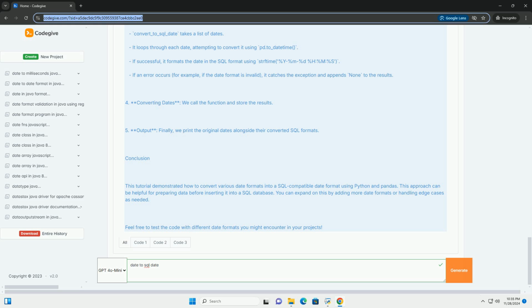Explanation of the code. 1. Importing libraries, we first import pandas for date manipulation. 2. Sample dates, we define a list of dates in different formats. 3. Function definition. convert_to_sql_date takes a list of dates. It loops through each date, attempting to convert it using pd.to_datetime. If successful, it formats the date in the SQL format using strftime,